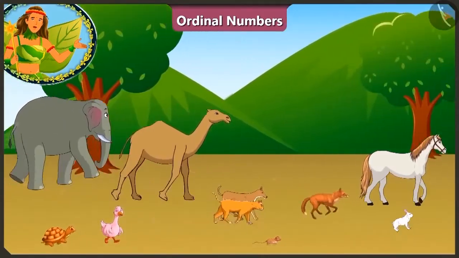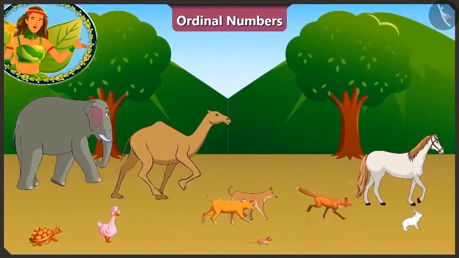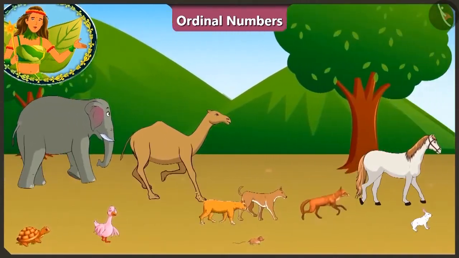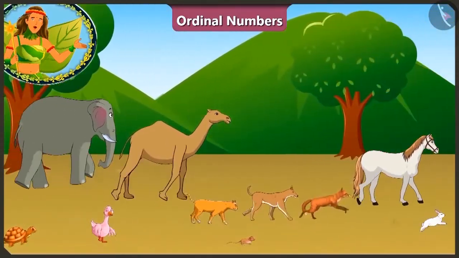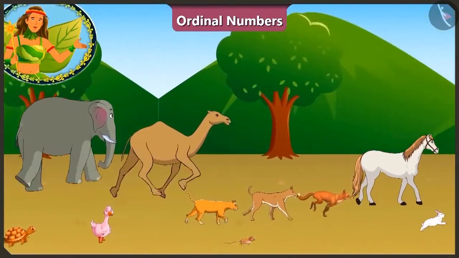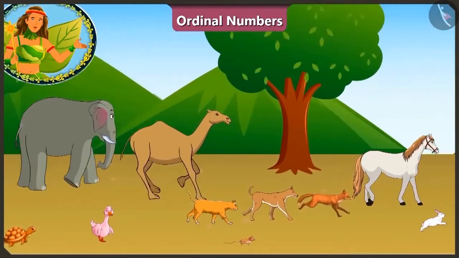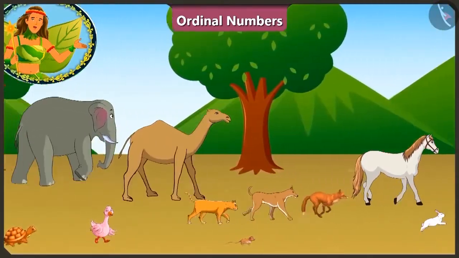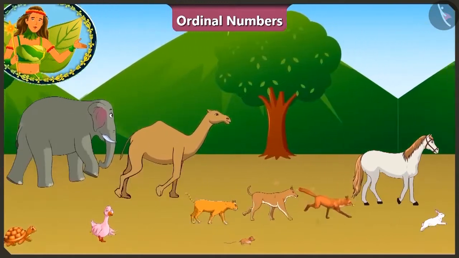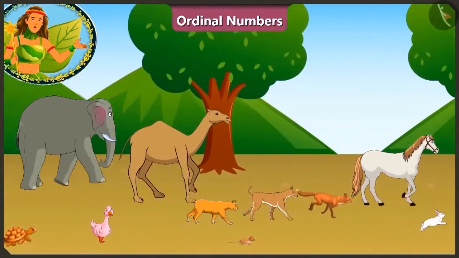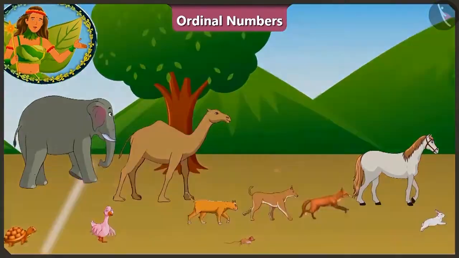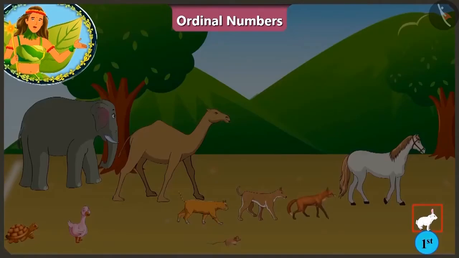All the animals are quite close to the finishing line. The one who crosses it first will be declared the winner. But who will cross it first? It seems we will get the result of this race soon. Oh wow! The rabbit has touched the finishing line at the first position. And he is declared the winner of this race.